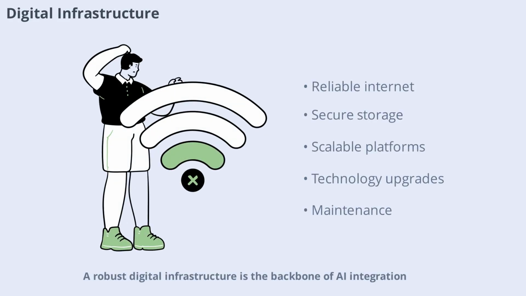Robust digital infrastructure is the backbone of AI integration. Reliable internet, secure cloud storage, and scalable platforms ensure that Moodle can support advanced AI functionalities. Institutions must invest in technology upgrades and maintenance to keep pace with evolving educational needs.